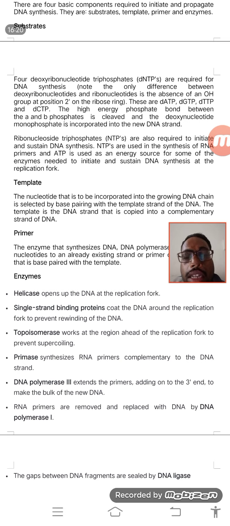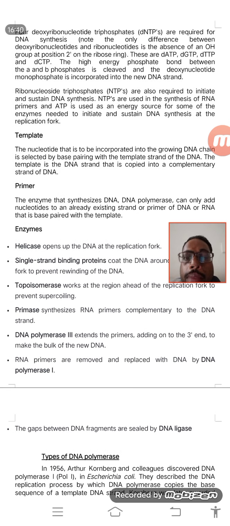That is the term given in NCERT. So if you write RNA dependent DNA polymerase, that is also correct. If you write DNA polymerase 3, that is also correct. Or if you write DNA polymerase, both are correct. There is nothing to worry about. Then primases are there, then ligase enzymes are there.